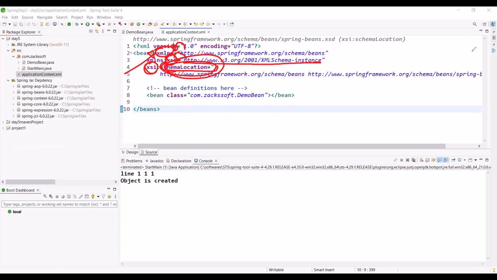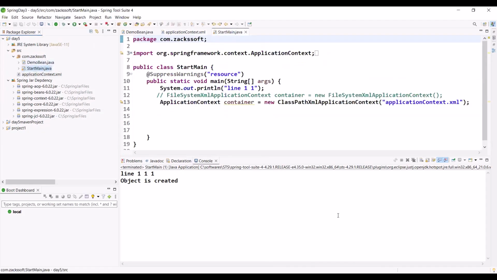Observe what will happen. Now let me go to our main class, where the main method is present. There are multiple ways to create the container. Simply we are creating the Spring container, nothing more than this, right? Is it okay so far?